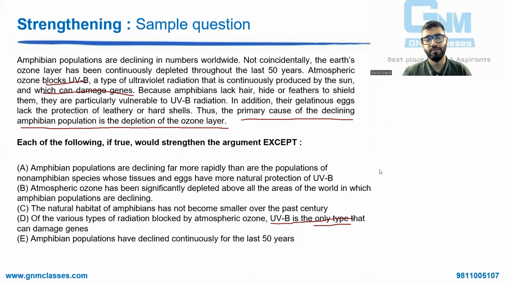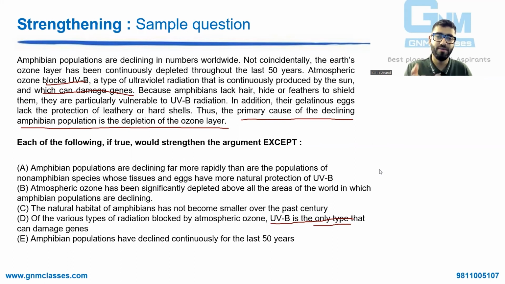Let's say it is the only type. तो क्या हो गया? Is it still declining the population? Yes, it is declining. So it is strengthening. It is not the only type. Maybe there are other UVs also. But those other UVs will also need ozone to stop. So ozone layer depletion की वजह से ये amphibians is declining even if UVB is not the only type.